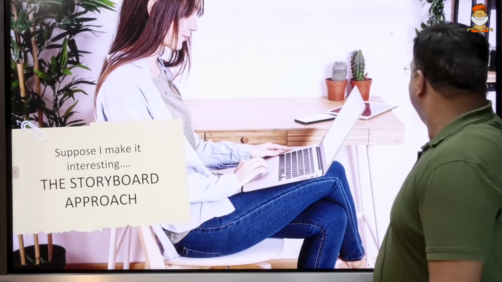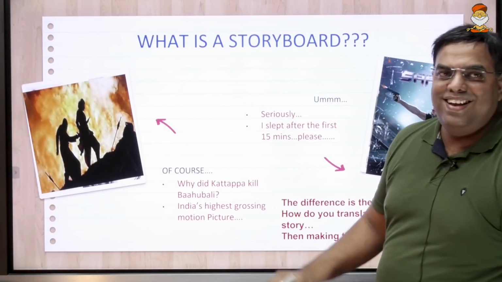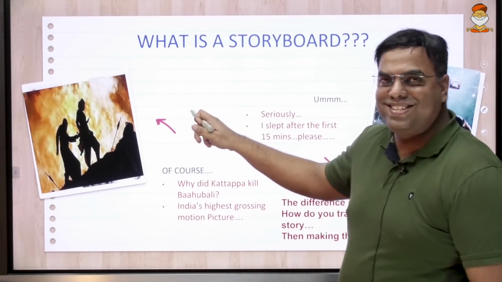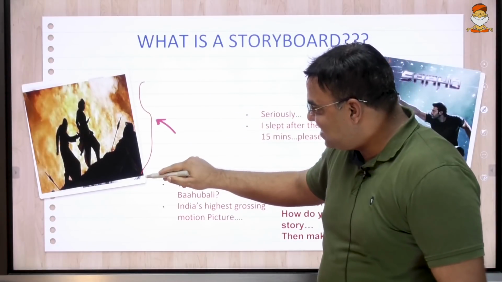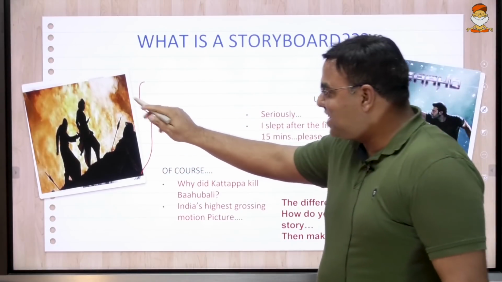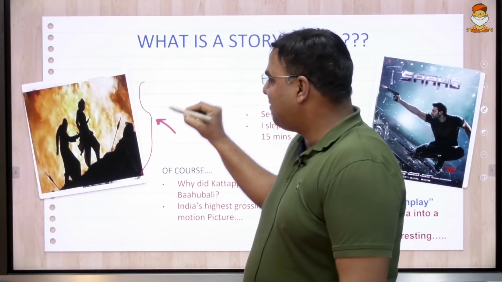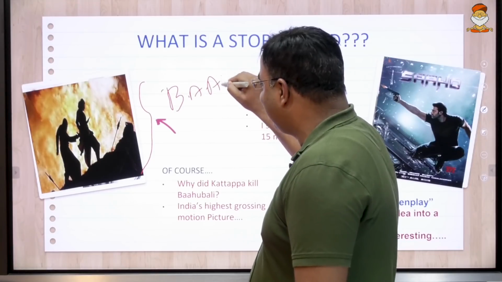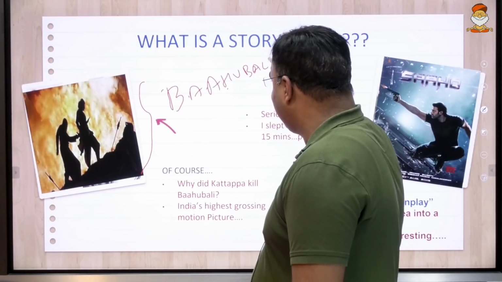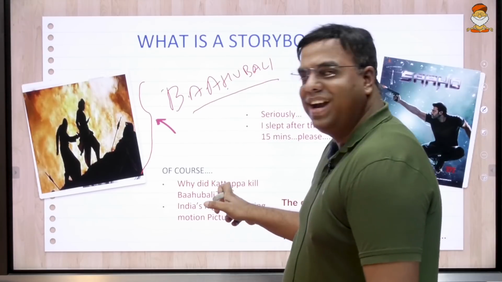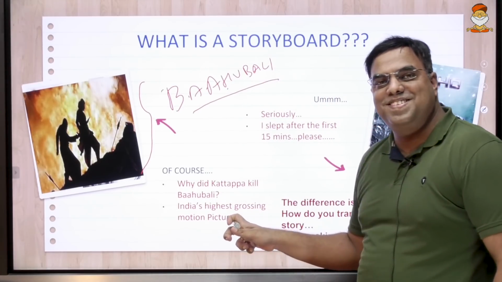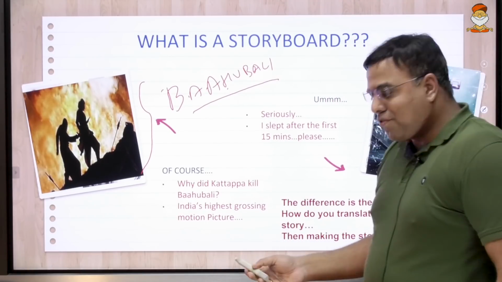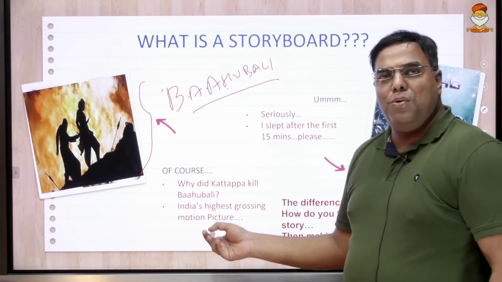I'll give you an example. Right? Probably most of you will know this. Right? I have not mentioned anything, but just by looking at this iconic scene, everyone will guess the name of this movie. Right? Bahubali. And why did Kattappa kill Bahubali? One of India's biggest questions that tormented India for a year and a half. And of course, it is India's highest grossing motion picture.